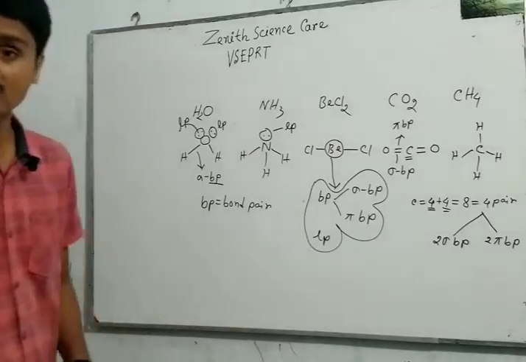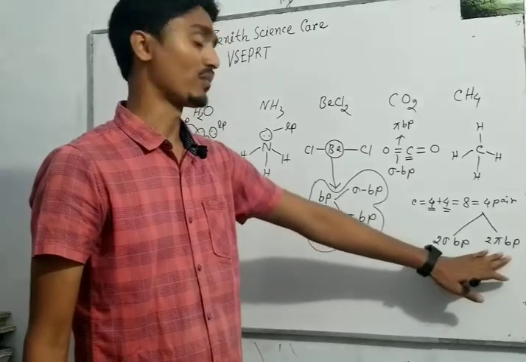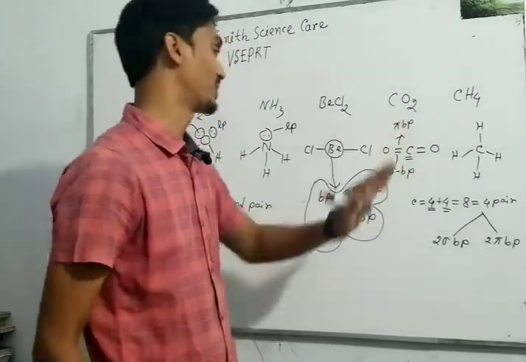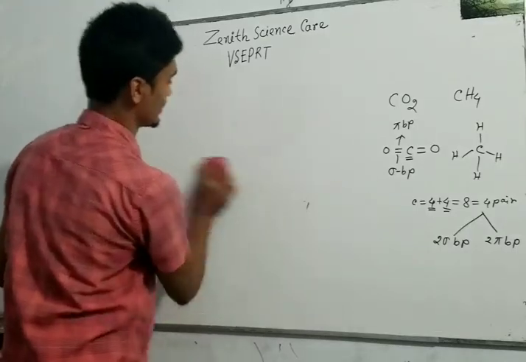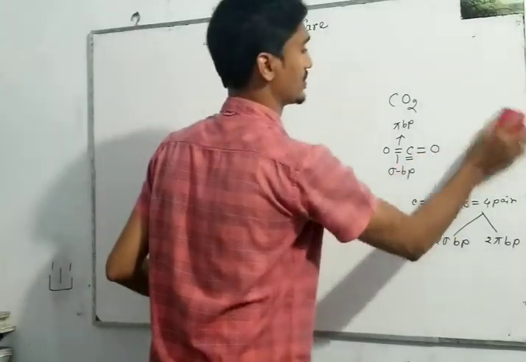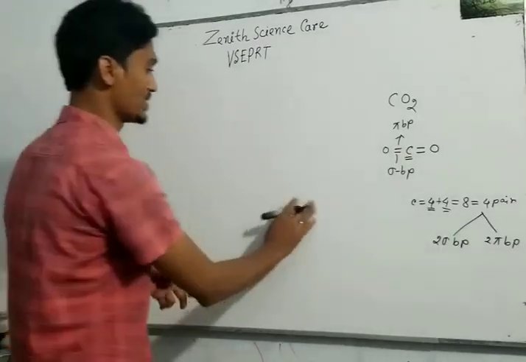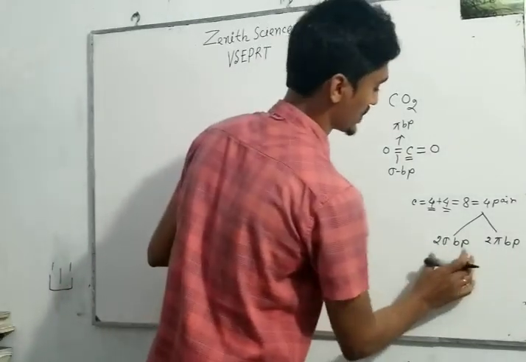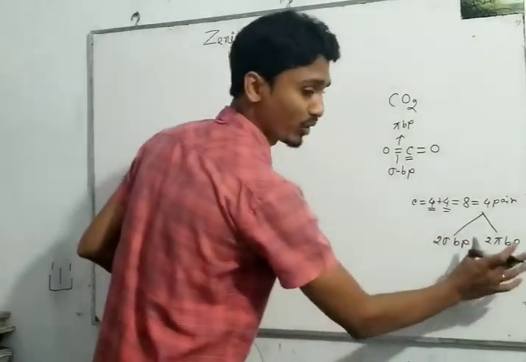Now, what is the relation between these sigma and pi bond pair electrons and the geometry of the molecule? We should learn this. For example, in carbon dioxide, we get 2 types of bond pair electrons: sigma bond pair and pi bond pair, along with lone pair electrons.